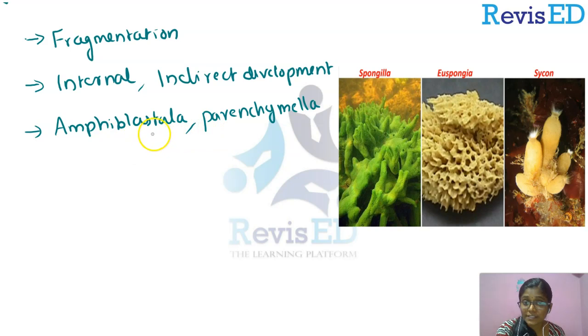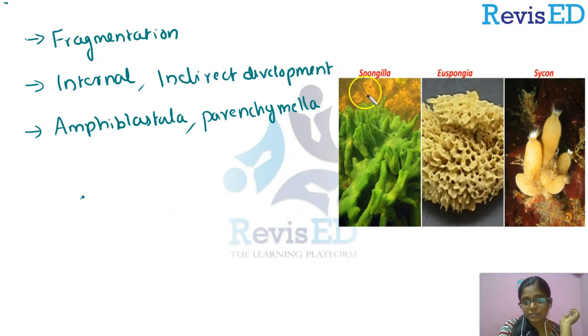It is morphologically distinct, and also we have studied that the larva of sponge is motile, which means they are mobile, they are moving. But the adult stage of sponge is sedentary. Yes, they stick onto a surface. So I hope you remember those. And this is about the general characters of sponges.